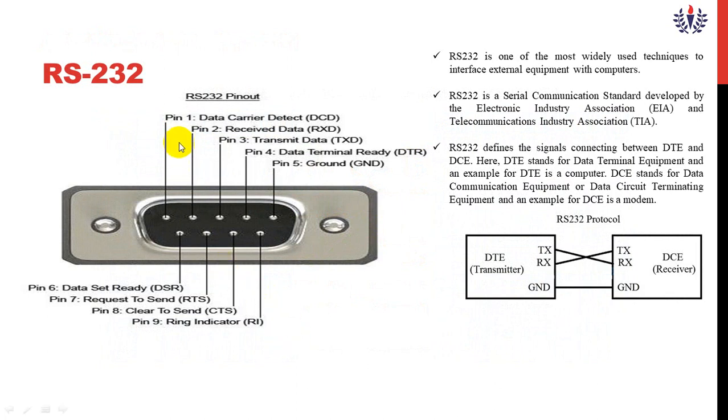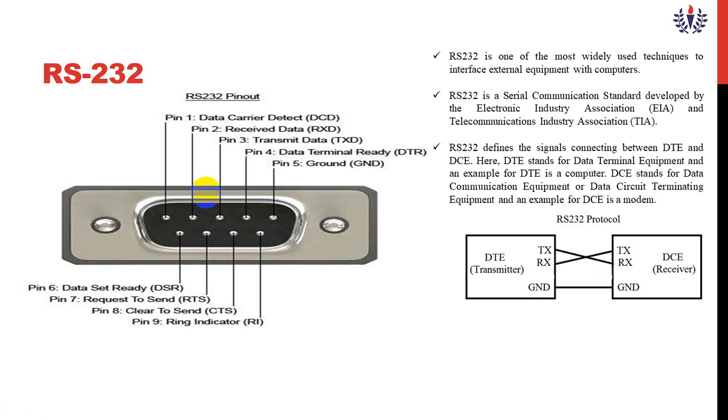So this is the RS-232 cable. Here there are 9 pins: 1, 2, 3, 4, 5, 6, 7, 8, 9. Okay, there are 9 pins which we have fixed. This is the board which will be connected to the computer. This RS-232 is one of the most widely used techniques to interface external equipment with the computer.